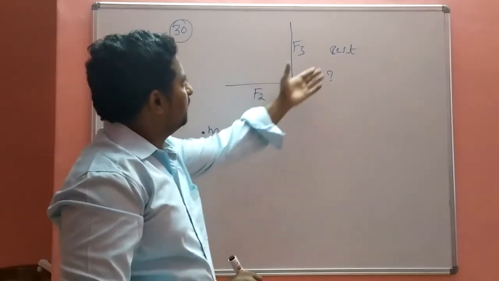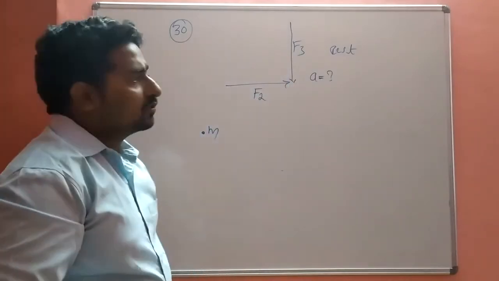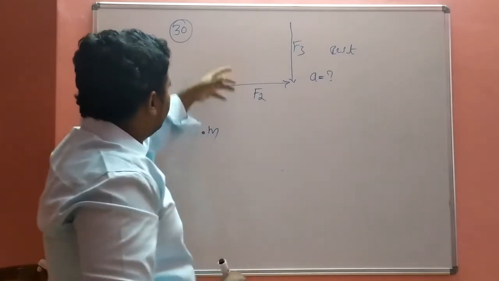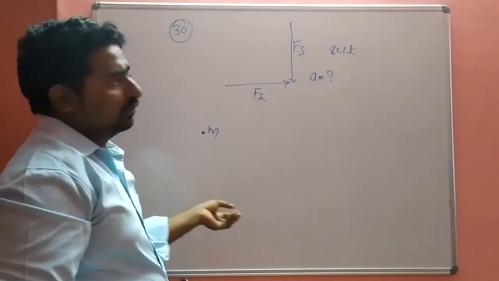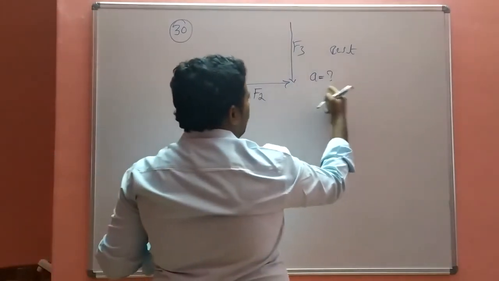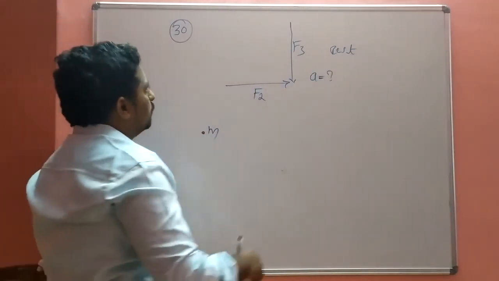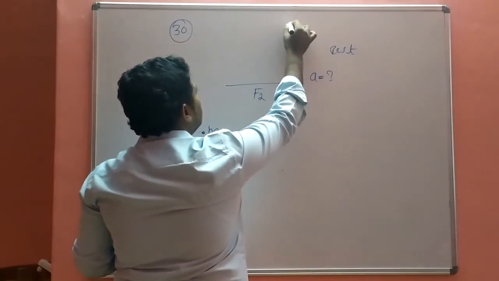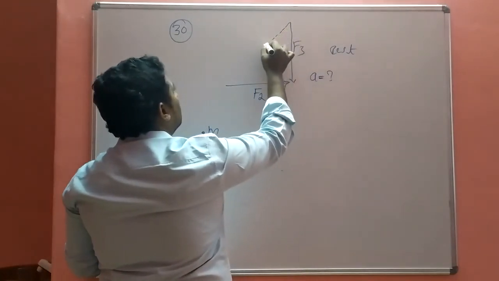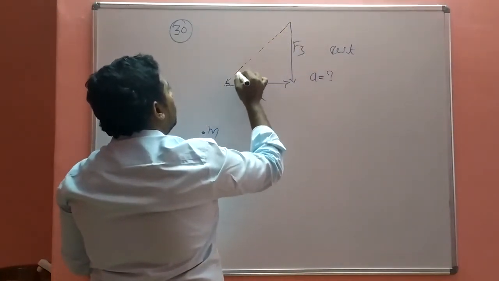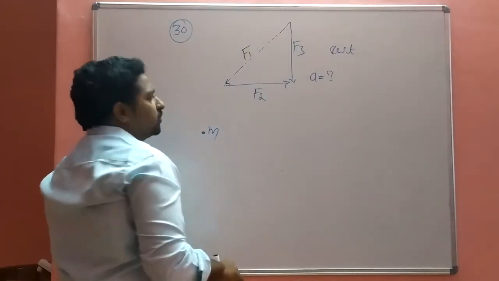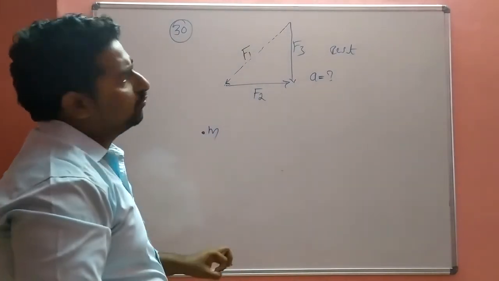So it is in the rest condition. The question asks, when the F1 force is removed, what is the acceleration? Assume this one is a resultant, and instead of R, I put F1.